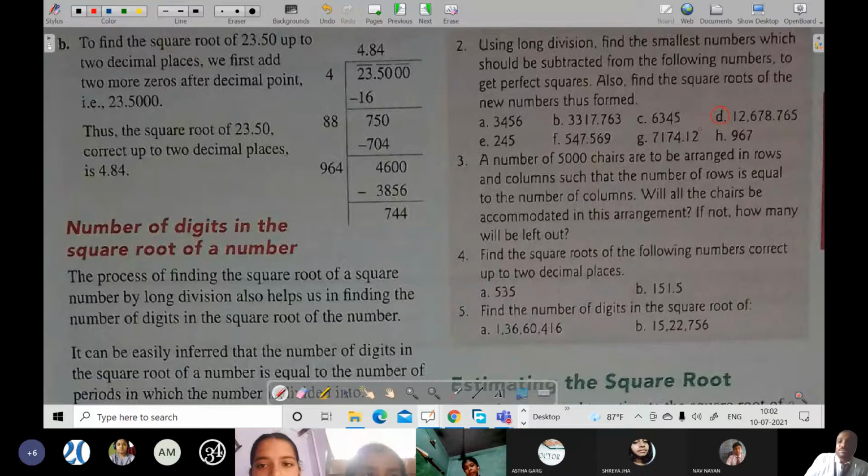So at first what we will do, here we will write, then after we will be doing long division method directly. 12678.765.